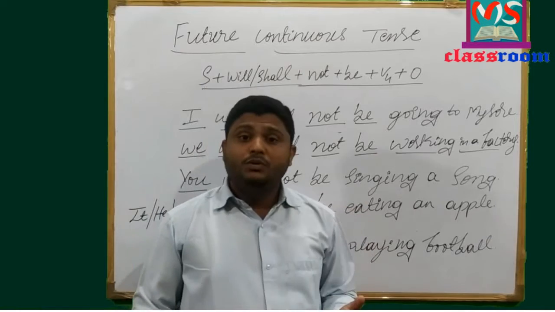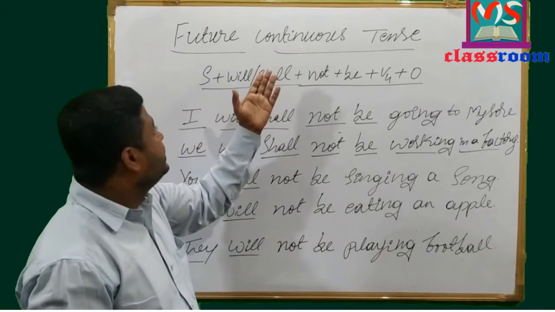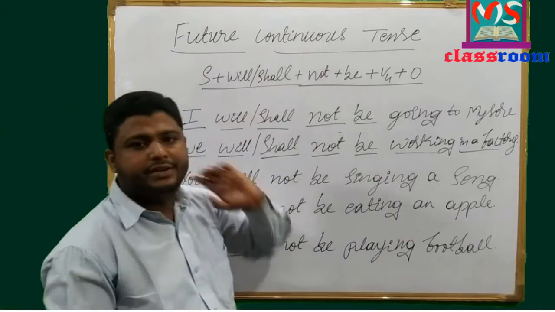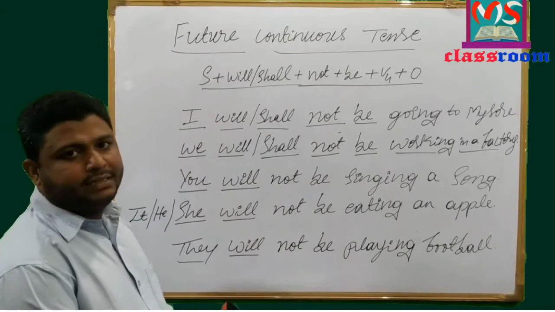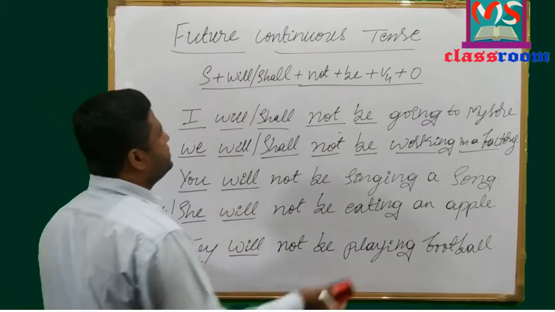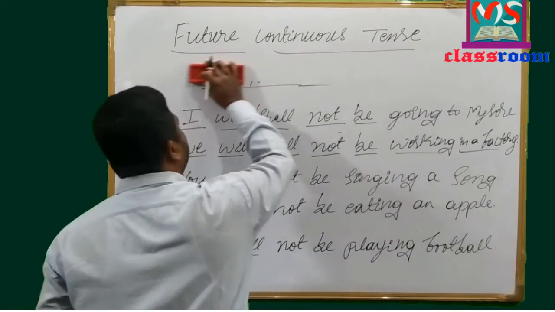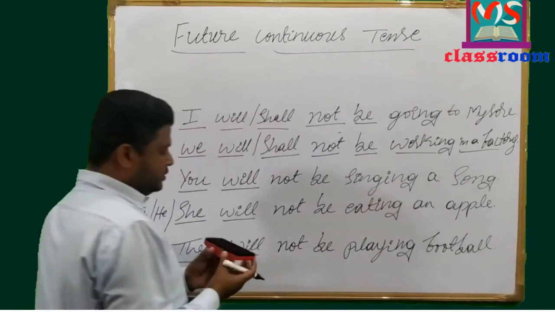Now, let us move to interrogative sentences in future continuous tense. Let me write the formula of interrogative sentences in future continuous tense. Look at the formula.